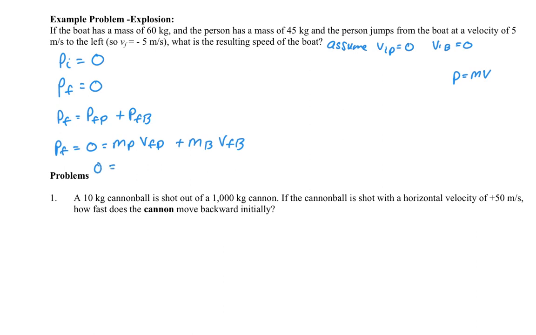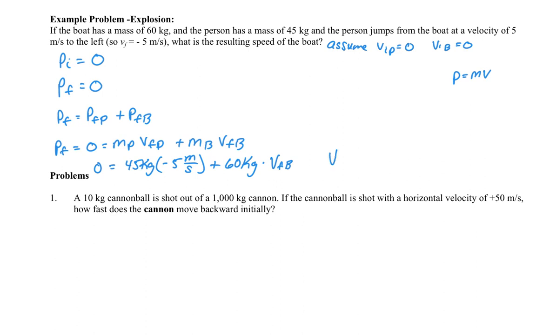Well, I know a bunch of these. So I know that 0 must equal the mass of the person, which is 45 kilograms, and the velocity of the person is negative 5 meters per second. I know the mass of the boat is 60 kilograms. I just don't know the velocity of the boat. I should have put the final velocity, so FB. Well, the only thing I don't know here then is the final velocity of the boat, so I can go ahead and solve for that. So go ahead and hit pause here and see if you can find out what the final velocity of the boat is, and then come back and check it.